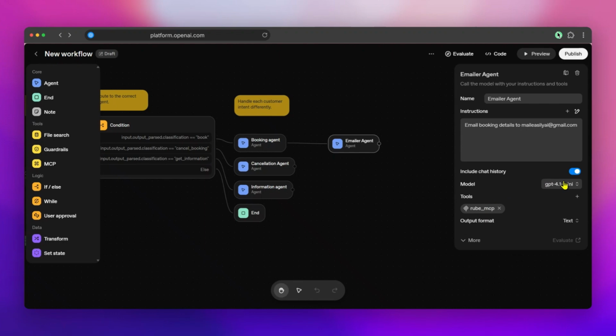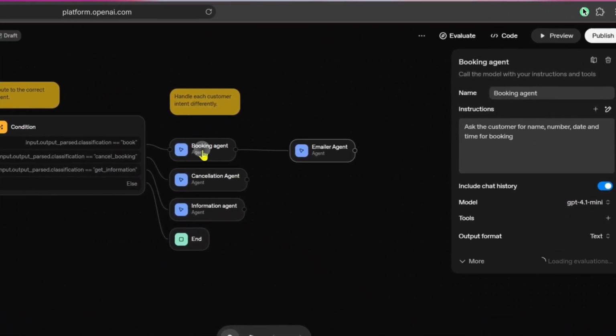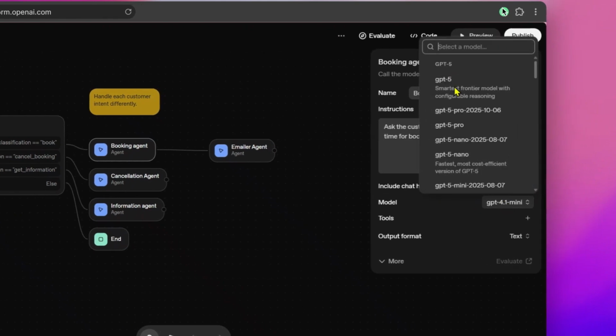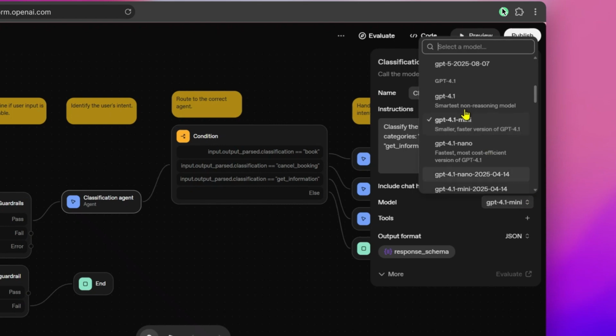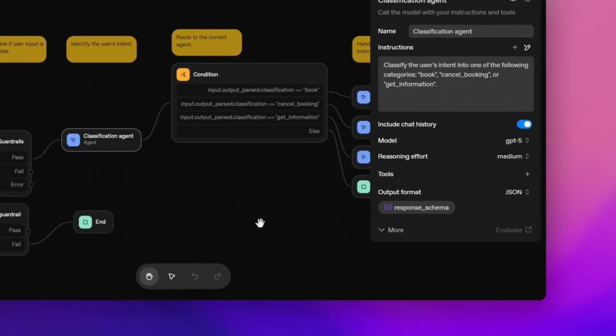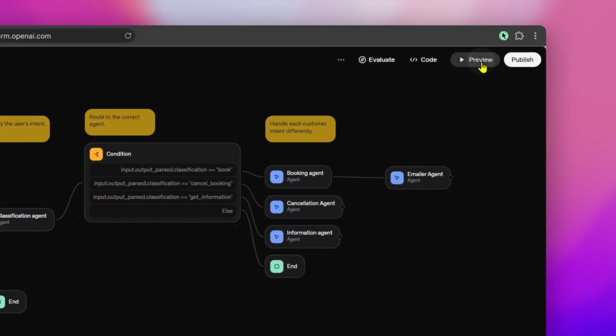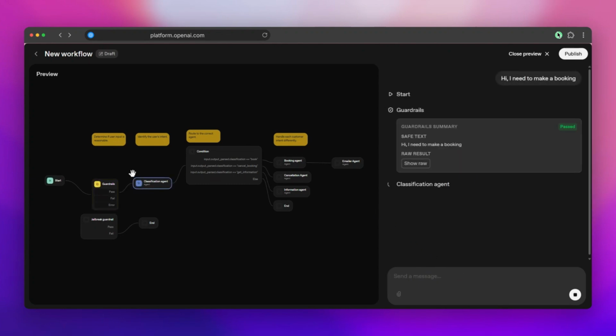But if you want to stick to the GPT-5 model, one good thing is, let's change this also to GPT-5, so I can show you what I mean. If you use the GPT-5 model, it becomes very easy to debug due to its reasoning. Let me show you what I mean. If I click on preview and say, hi, I need to make a booking, and hit enter, I can actually see how the agent is thinking.